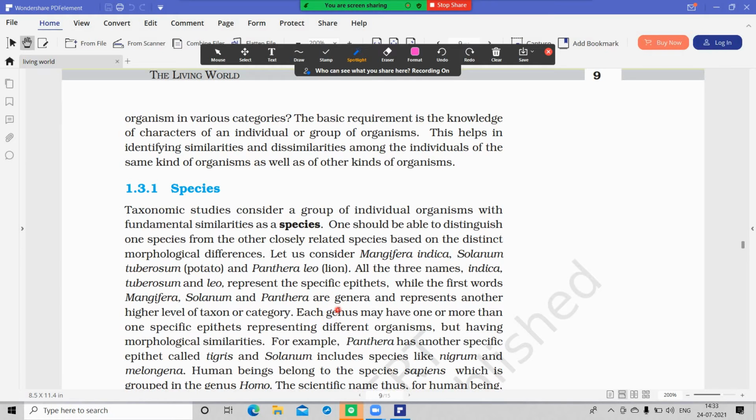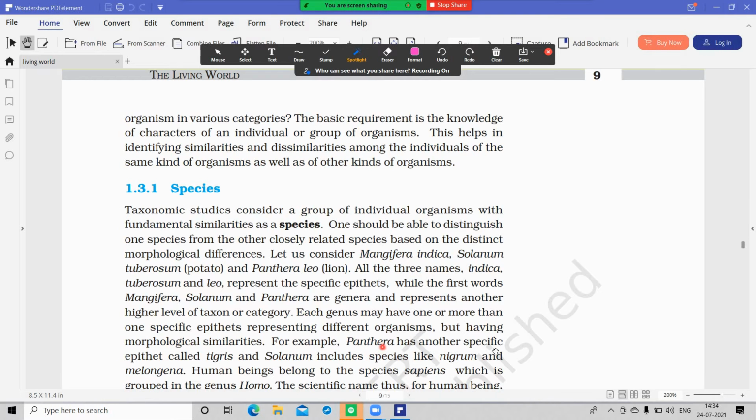Each genus may have one or more than one specific epithet representing different organisms, but they have morphologically similar characters.